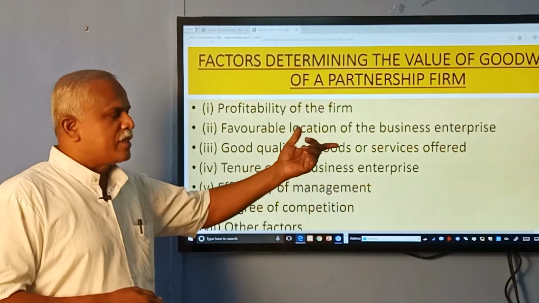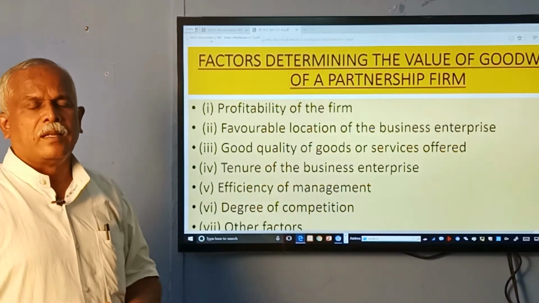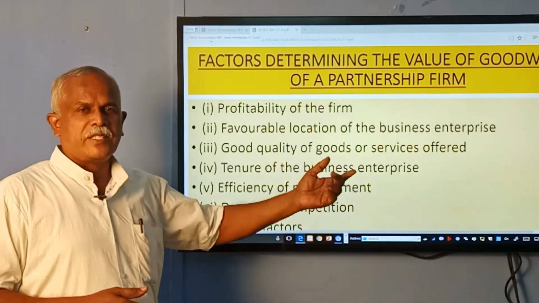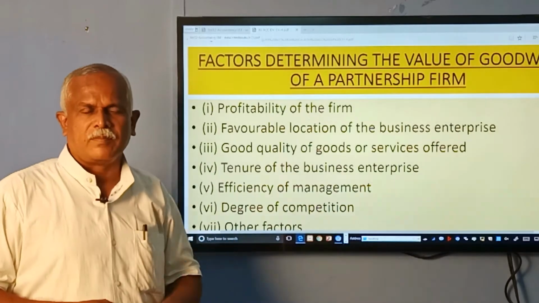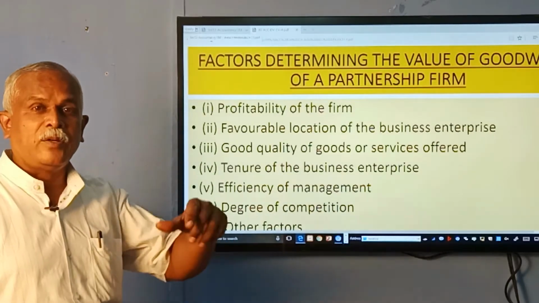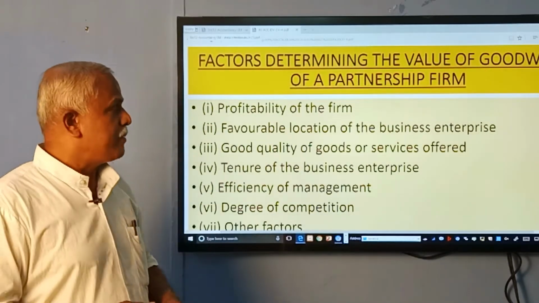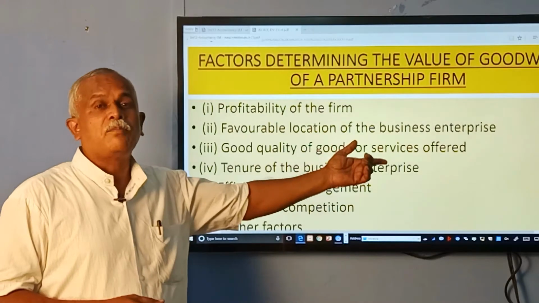Good quality of goods and services offered. Normally, a business gives customers goods and services. If the goods are of good quality and satisfying for the customers, with prompt service.